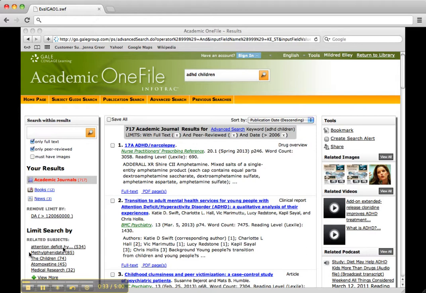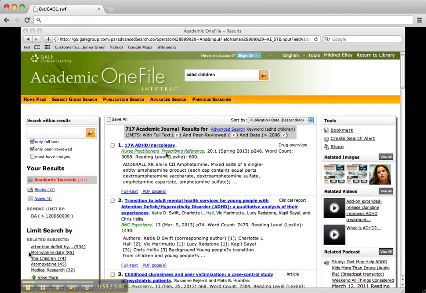Also, keep in mind that you will have to write about your article in your paper. So you want an article that you're able to fully understand and probably one that is interesting to you. So let's take a look at the search results here for ADHD and children and decide whether or not they might be helpful to us.